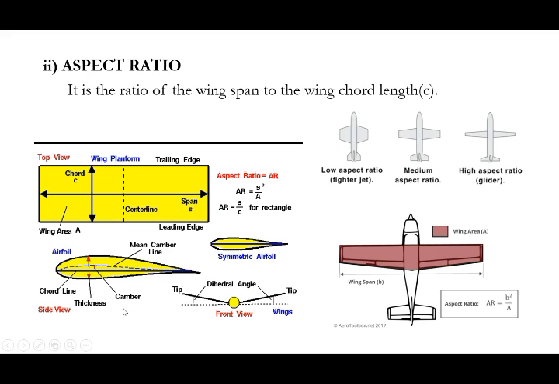As I said earlier, this is the airfoil nomenclature. Here you can see the dihedral angle. For all the gliders around the world, there is some small dihedral angle. Why? To provide rolling stability. While a glider is flying in the air, if some sudden wind hits the glider, it may roll. Because there is no engine, how can we control the glider? For that purpose, we use a dihedral angle. The dihedral angle prevents your glider from rolling, so it won't roll, it just makes a small turn only.